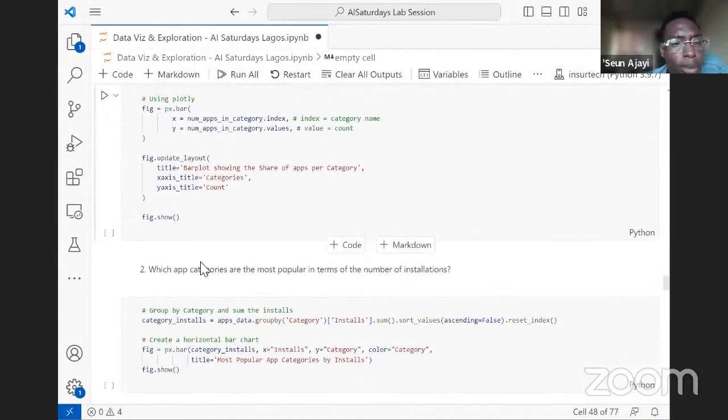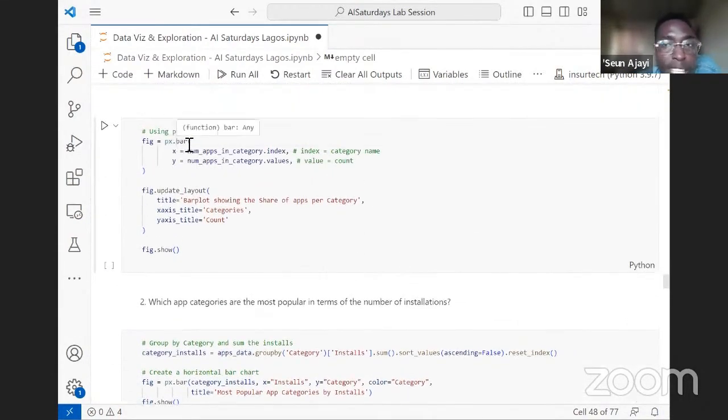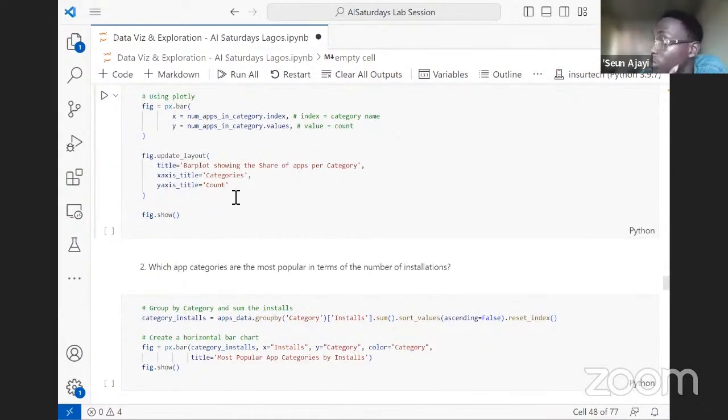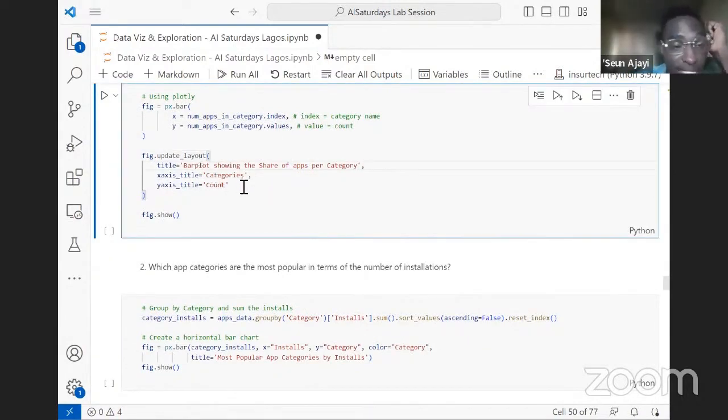So now using Plotly, we are going to pass in px.bar. The method is bar and not barplot, unlike Seaborn. We are passing x and y axis like we did earlier. Then for the plot title and plot axis in Plotly, we need to use the update_layout method.